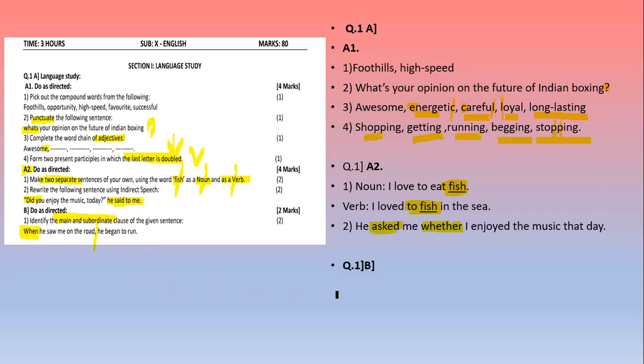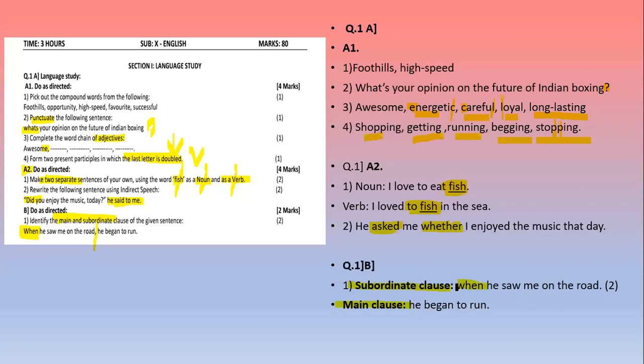So here your answer is when he saw me on the road, he began to run. This is your subordinate clause and the main clause is he began to run. Subordinate clause always begins with conjunction. And your main clause has subject and verb of its own. Now we'll see the next section.